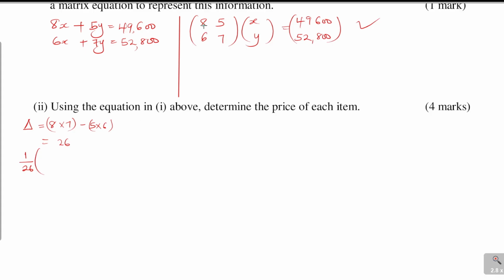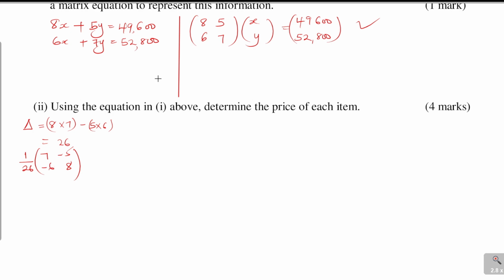After getting the determinant, you get the inverse by 1 divided by the determinant. And then these values, you interchange them like these. So we'll get 7, negative 5, negative 6, and 8. You can see how these elements are behaving. In this diagonal you have 8, 7, and the elements are interchanged, while the others, 5 and 6, become negative 5 and negative 6, so the signs change.